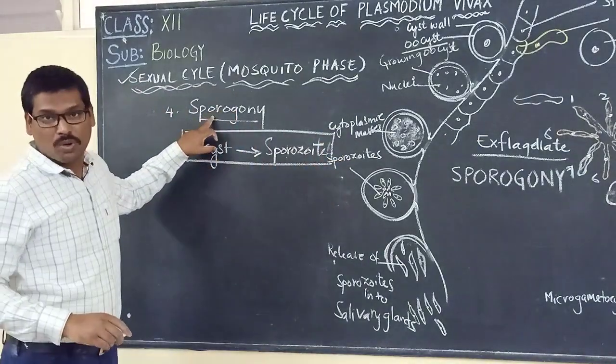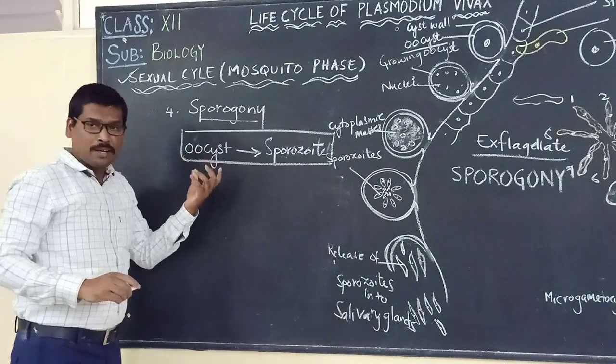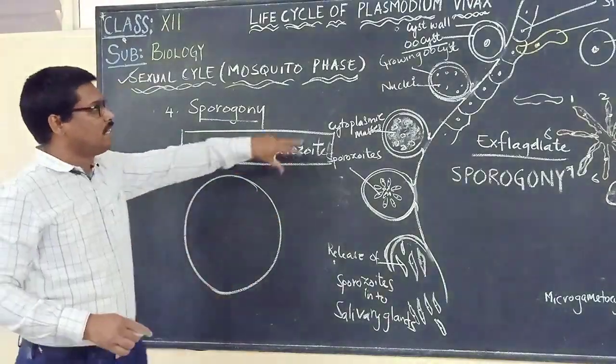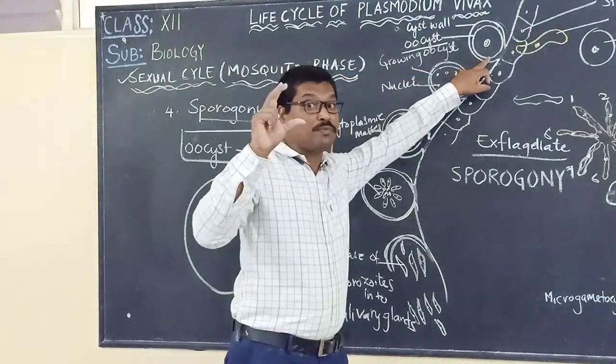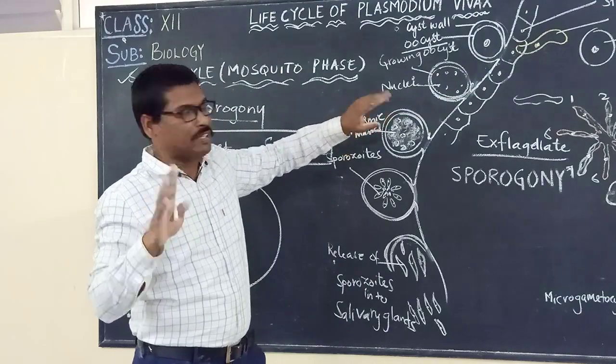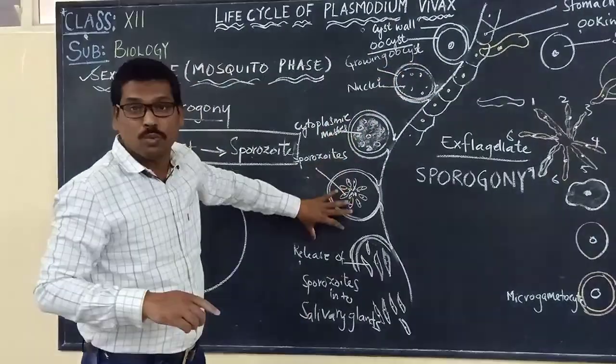So here, let us say this is the oocyst. We said that there can be 50 to 500 oocysts present on the surface of the stomach wall of the mosquito. Now we are going to see what is happening with that oocyst.